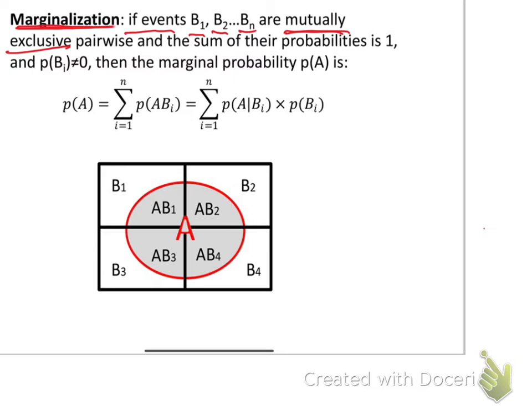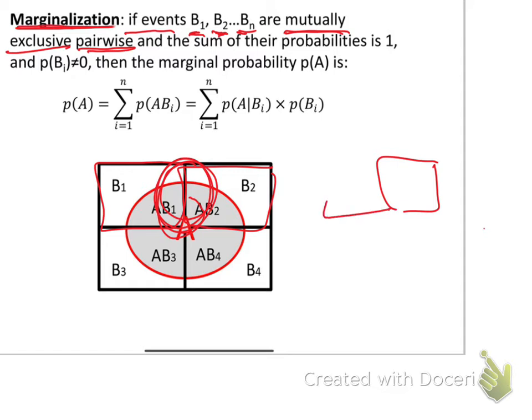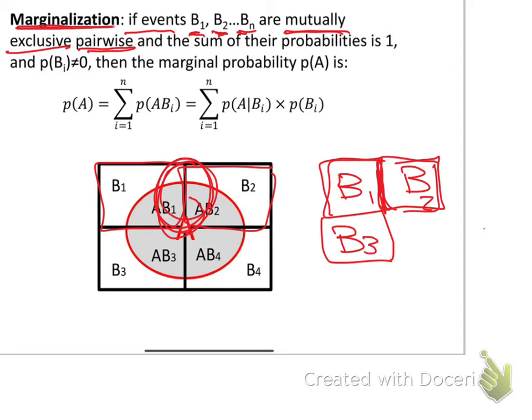So if the events B1, B2, B3, B4 up to Bn are mutually exclusive pairwise, so each pair of them, let us look here. This is B1 and this is B2. There is no overlap between them. B1 is here and B2 is here, so this one and this one are mutually exclusive, this pair. And if I have B3 here, also they are mutually exclusive. There is no overlap between them.